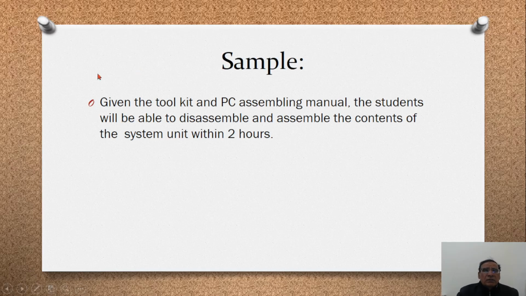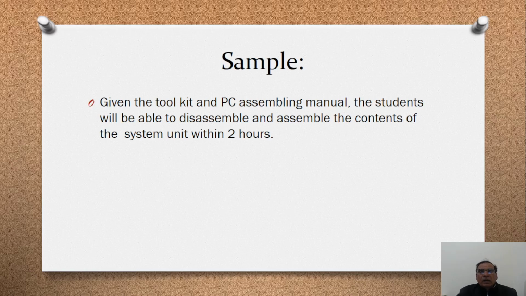Sample: Given the toolkit and PC assembling manual, the student will be able to disassemble and assemble the content of the system unit within 2 hours. So it's an excellent objective. Given the toolkit and PC assembling manual is the condition. The student is the audience, and will be able to is the behavior, the content of the system unit.